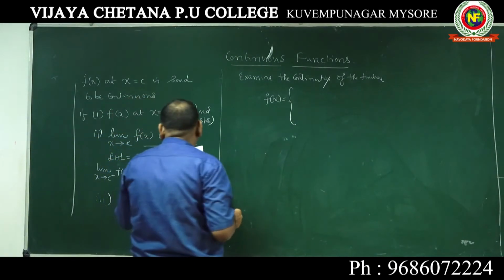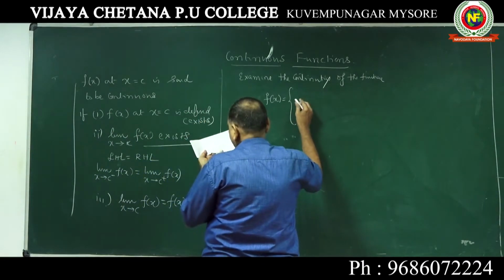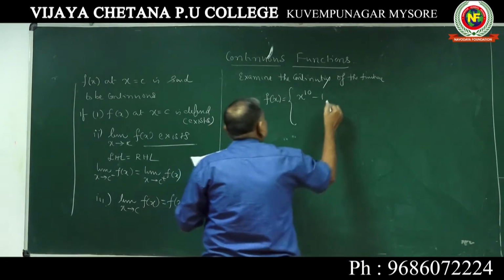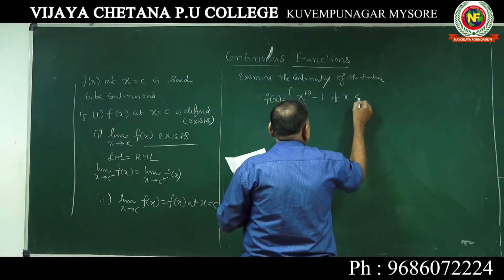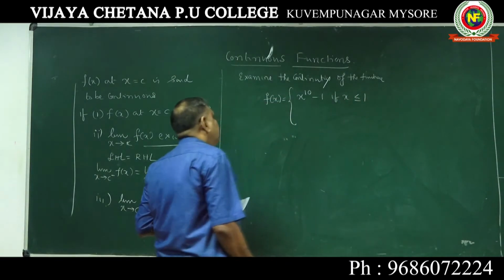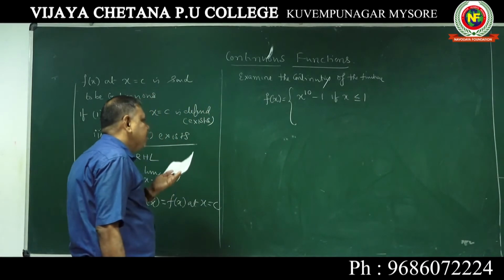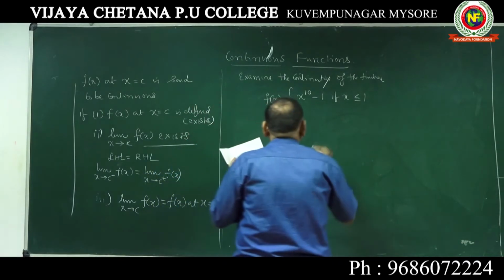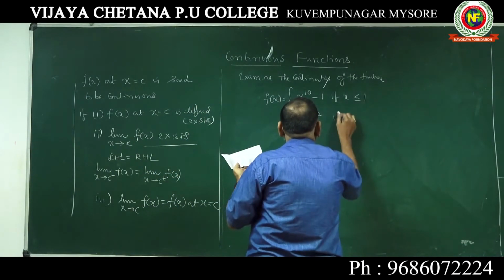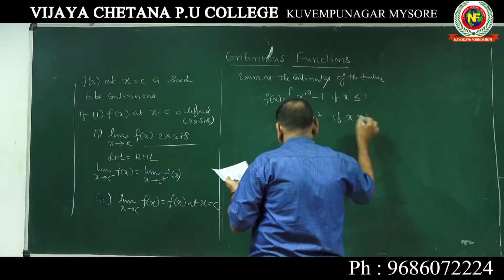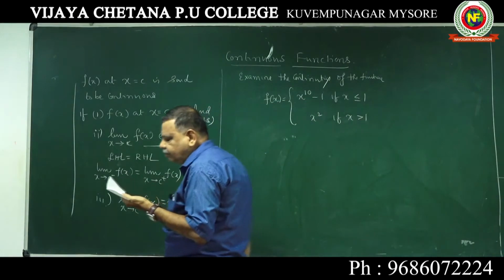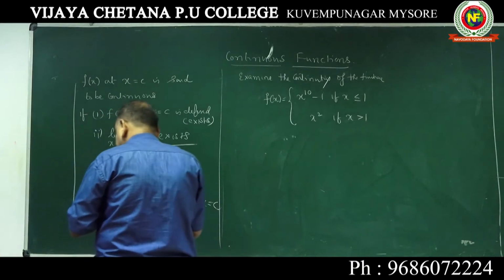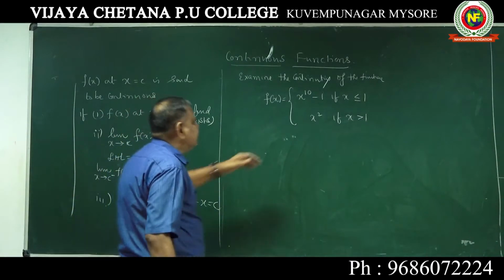The function f of x is equal to x to the power of 10 minus 1 if x is less than 1, and x square if x is greater than 1. So what is the point of continuity to be checked here? The point of continuity to be checked is at x equal to 1.